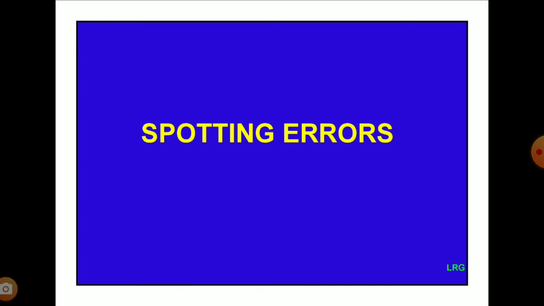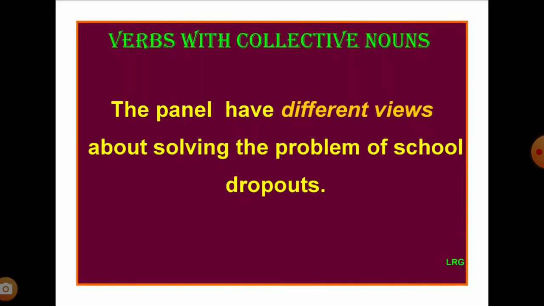The problem arises when these collective nouns are used as singular subjects, raising doubts whether to use the singular verb or the plural verb. How to solve this problem? You can solve this problem by noting how the collective noun is regarded in the sentence, whether as a single entity or as a plurality of persons or things forming the group. Let's see this example to decide how the collective nouns are regarded, whether as singular or as plural.